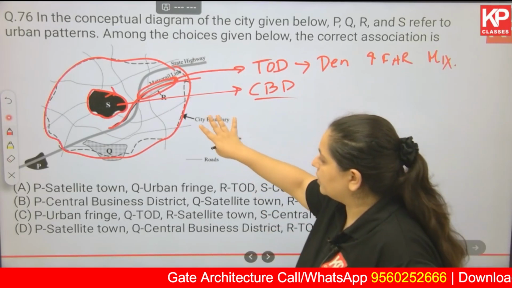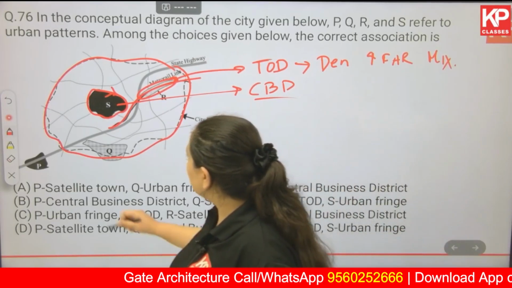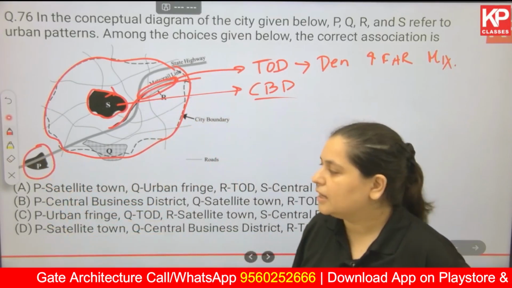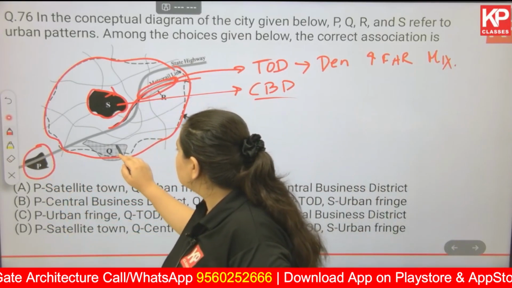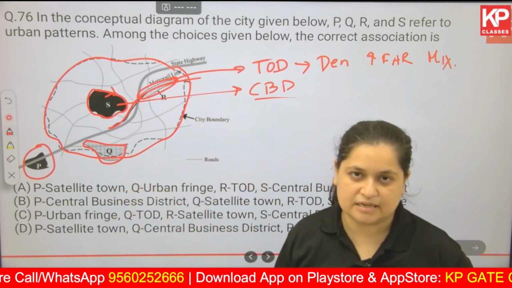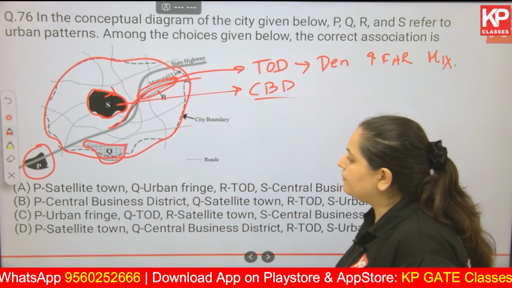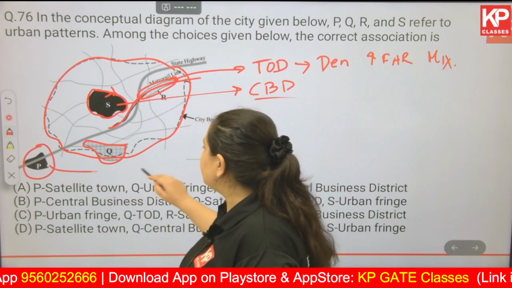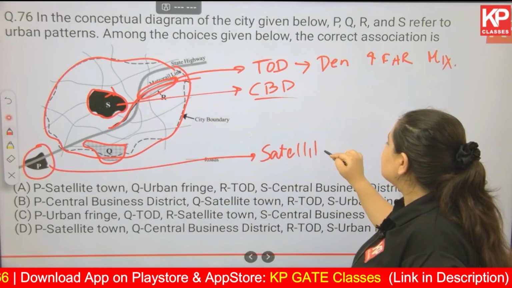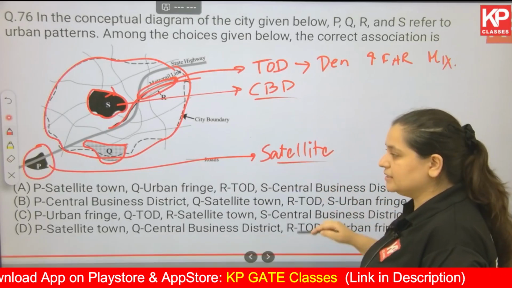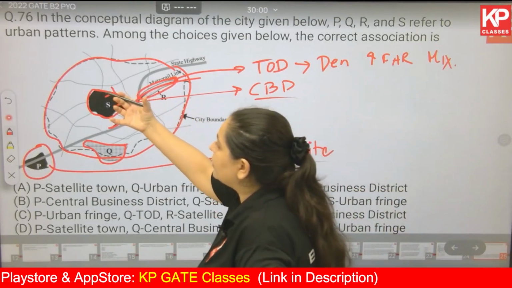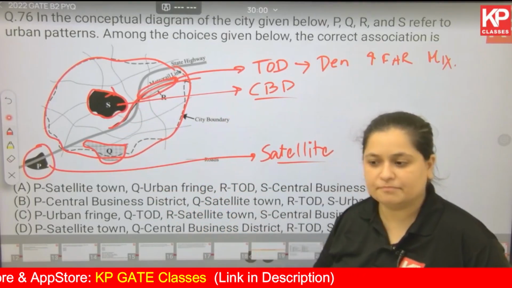This is the city boundary. Somewhere outside the city you have some kind of a settlement. So P can easily be said to be a satellite town. What is a satellite town? Satellite towns are settlements that have been developed to take the pressure off the main city.